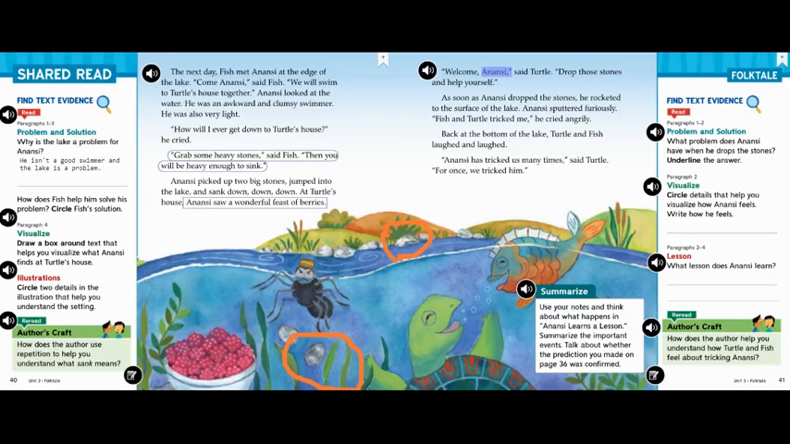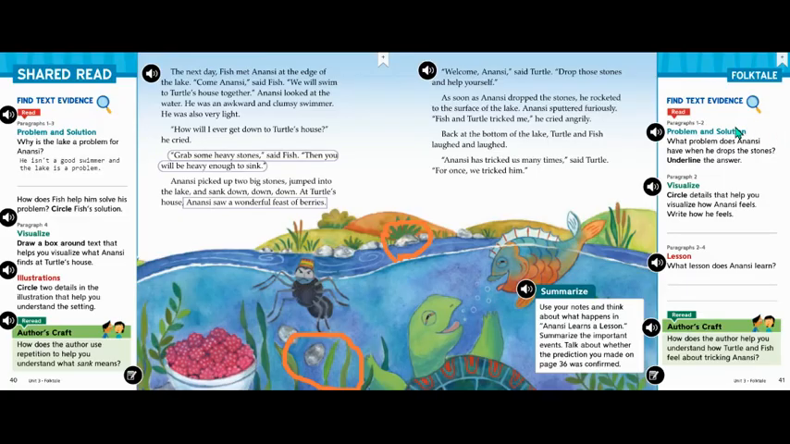"Welcome, Anansi," said Turtle. "Drop those stones and help yourself." As soon as Anansi dropped the stones, he rocketed to the surface of the lake. Anansi sputtered furiously. "Fish and Turtle tricked me," he cried angrily. Back at the bottom of the lake, Turtle and Fish laughed and laughed. "Anansi has tricked us many times," said Turtle. "For once, we tricked him."